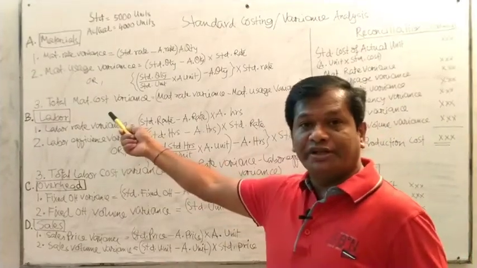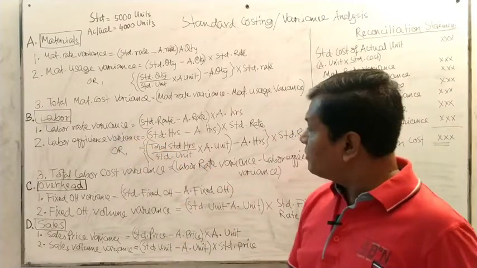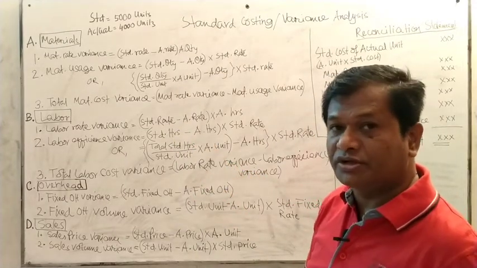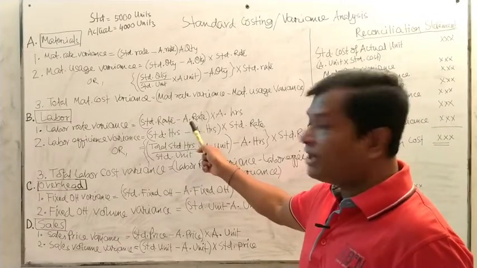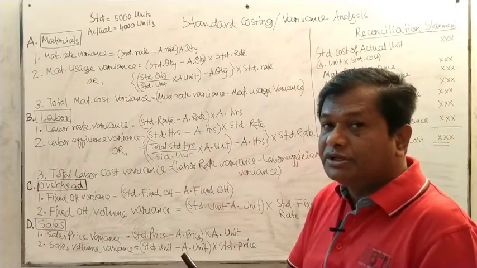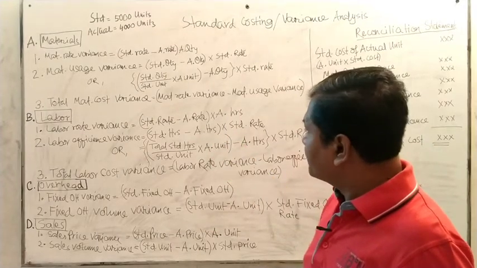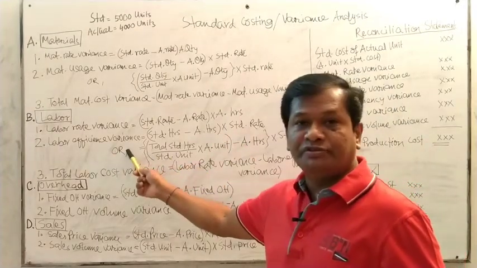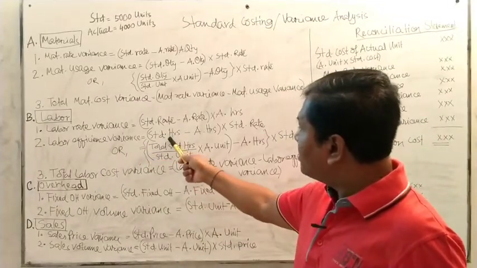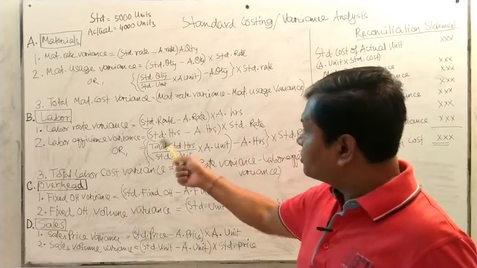Similarly, for labor cost variance, first of all you have to calculate the labor rate variance. That is the standard rate minus actual rate, which is given in the actual information in your question paper, multiplied by standard hours. Standard hours means how many standard hours are used for the production. Now the labor efficiency variance, or labor usage variance, is the same thing: standard hours minus actual hours multiplied by standard rate. This is one of the formulas.